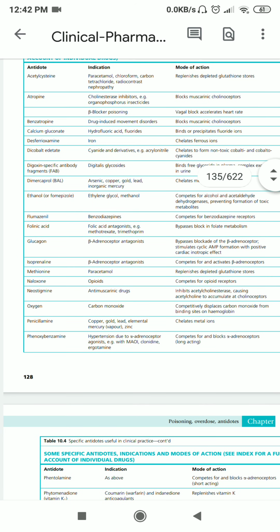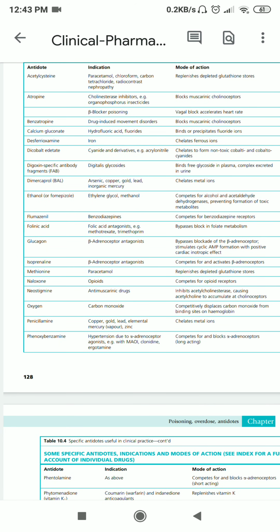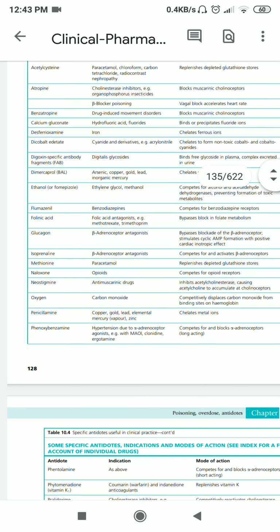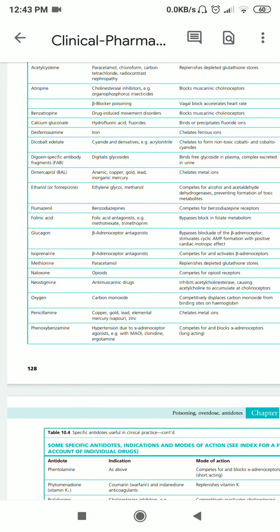Then if the poison is opioid, in this case another type of drug is given, that antidote is naloxone. These both are competitors for the opioid receptors, and naloxone will compete for the opioid receptor and prevent the poisoning because of the opioid.